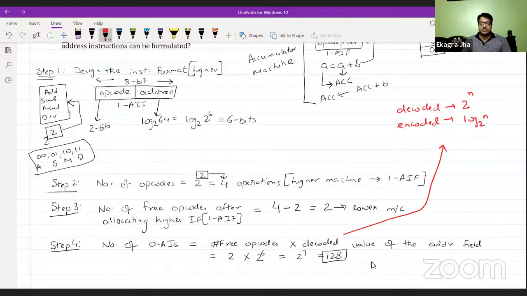So wherever you find a decoded value, you are going to have 2 to the power n, whatever n represents, whether it is the opcode, the address field, or whatever the question is asking for. Encoding means the same value is solved by log at base 2.